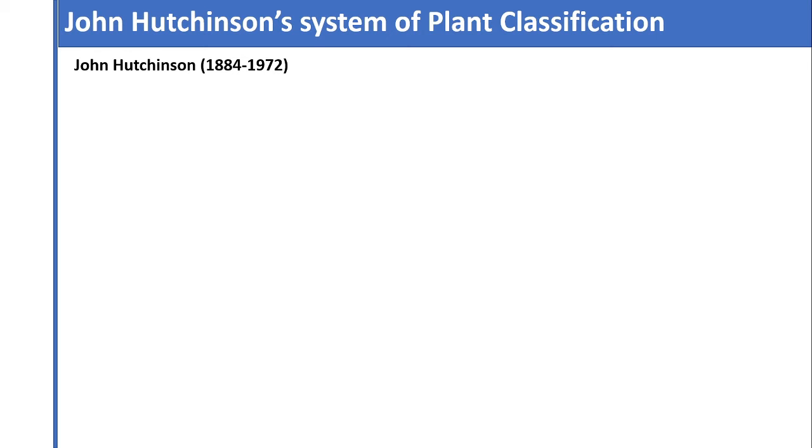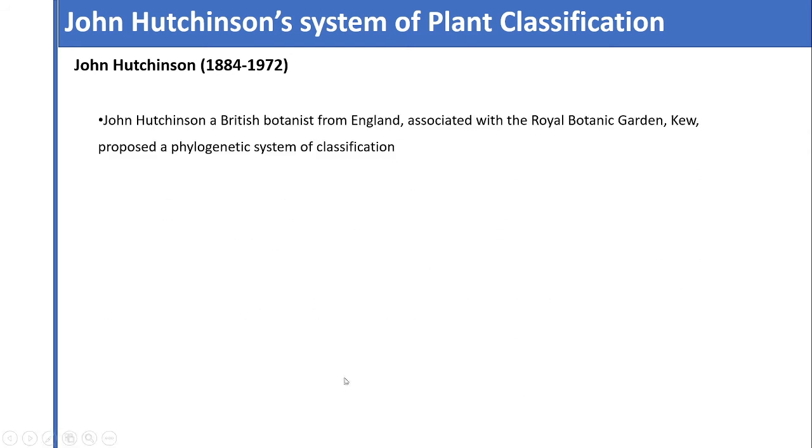After studying the types of classification systems, we are going to study John Hutchinson's system of plant classification. John Hutchinson was a British botanist from England associated with the Royal Botanic Gardens, Kew, and he proposed a phylogenetic system of classification.